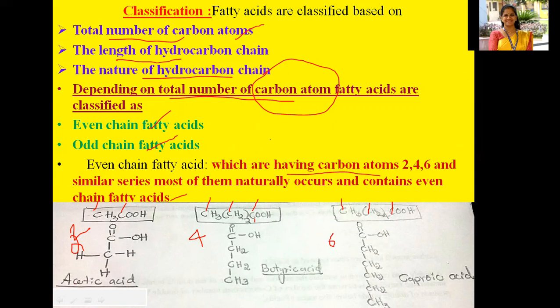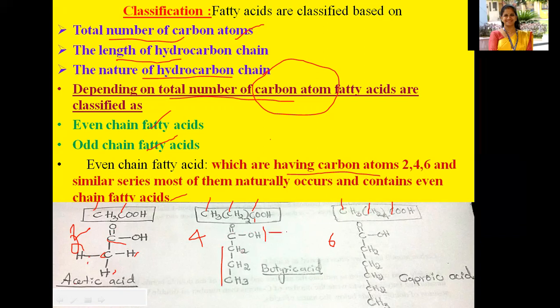So these are the even chain fatty acids. CH3COOH: you can see here CH3, one H and another H, and this is the COOH. Then in butyric acid, all the fatty acid molecules are monocarboxyl, so a single carboxylic group, that is C double bond O, OH. And here you can see the hydrocarbon chain.